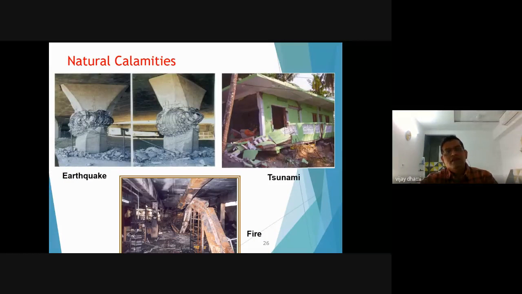Now we will see the distress due to natural calamities. Natural calamities like earthquake. This is a photograph of failure of a bridge pier due to an earthquake. This structure's failure is due to a tsunami. And this structure failure is due to a fire in the structure. So fire, earthquake, tsunami, all these kinds of natural calamities also affect your structures. So you must design your structures according to your region and according to the possibilities of calamities.